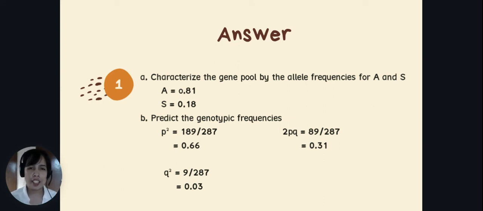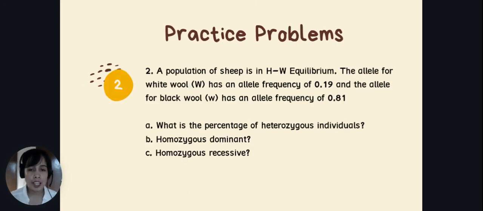If you have, then let us check if our answers are correct. To check that one, you need to add up all the data for the genotypic frequency and the allele frequency and check if it adds up to 1. So, are we good? Now, let's have another example.